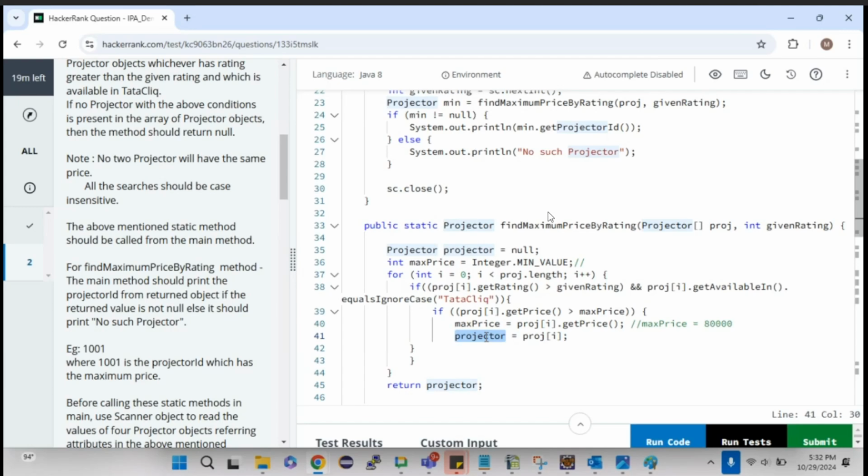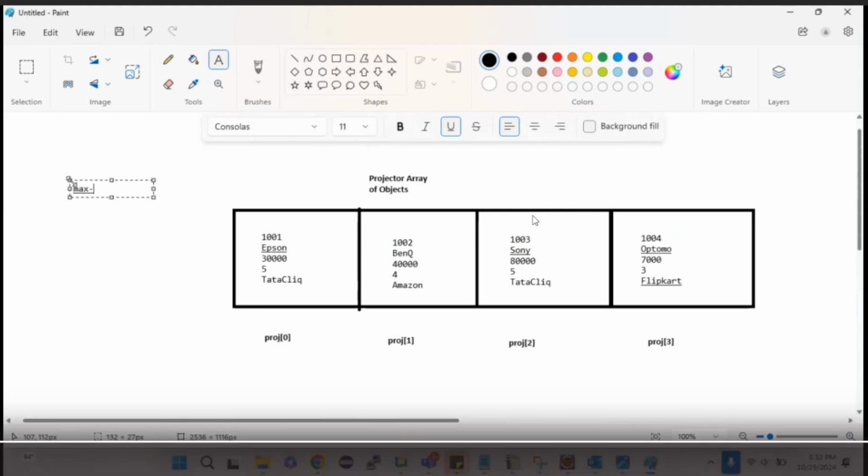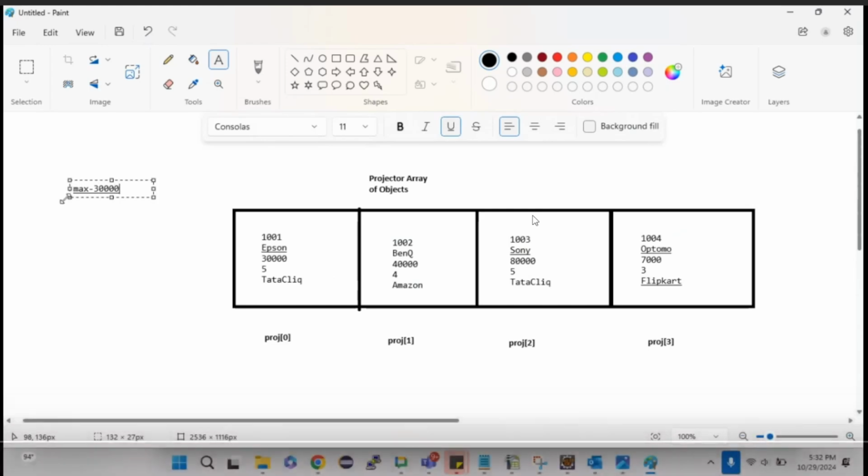This is known as a bubble sort. Okay, we will be taking each index and then I will be comparing it with others. Here first I take the lowest value and I'm comparing it with the 30,000. So obviously this 30,000 0th index value will become more. So maximum I'm keeping it as 30,000. And in the object, I'm putting the proj of I. That's it. Okay, I'm putting it over here.